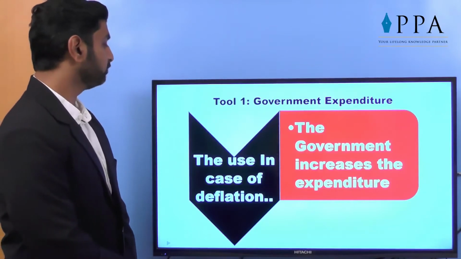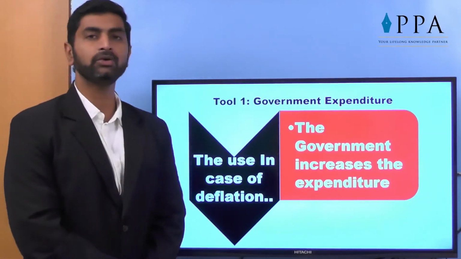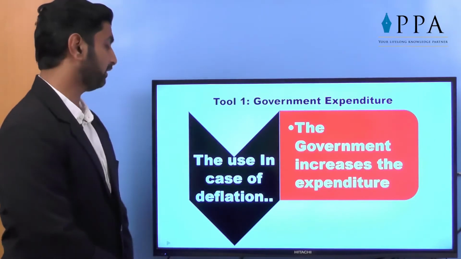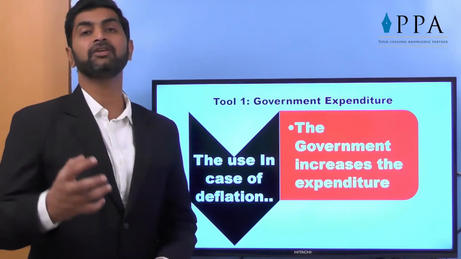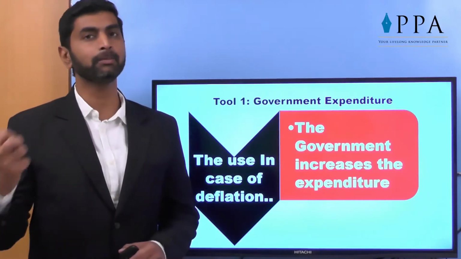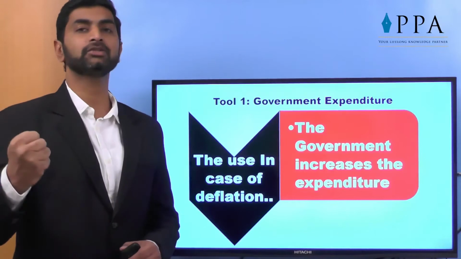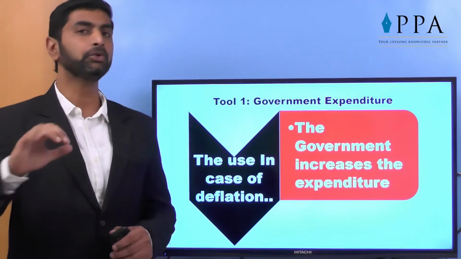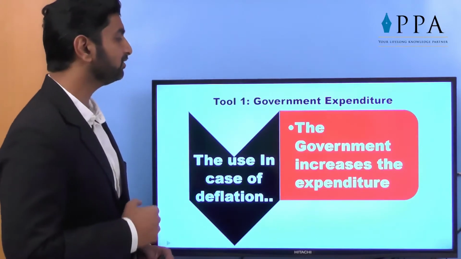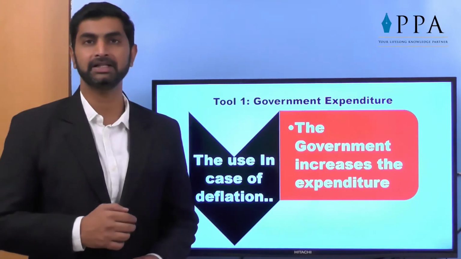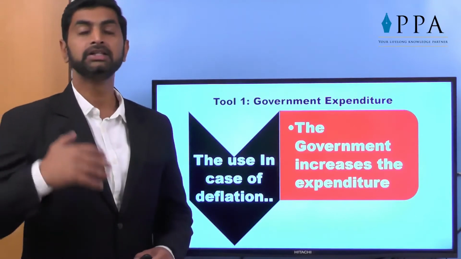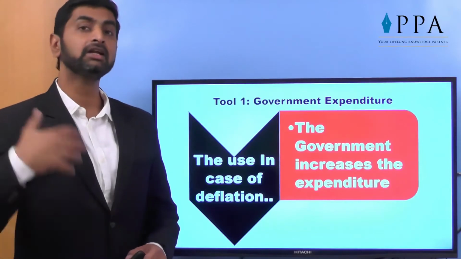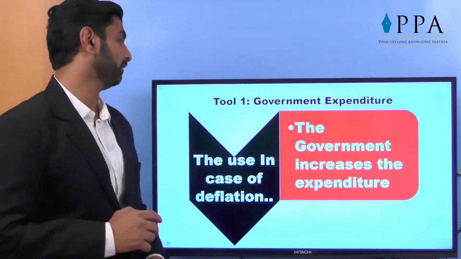Now, the use of government expenditure in case of deflation. How exactly does the government play an important role in the time of deflation? What do we mean by deflation? There is no money in the hands of people, so demand is not created, prices are coming down, overall demand in the market is down, so motivation is not there. Then what does the government do? The government increases the expenditure. Maybe new roads are constructed, new work is started, so that people will get money in the form of wages, salary. They will get the amount, and they will increase the demand.